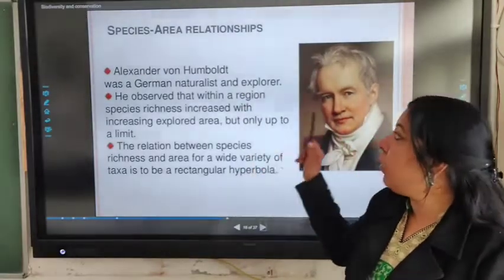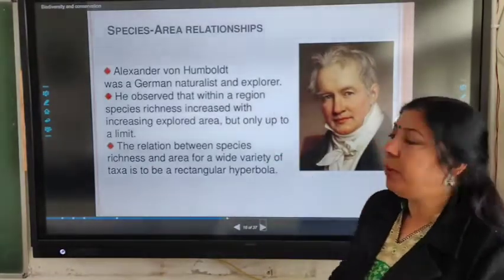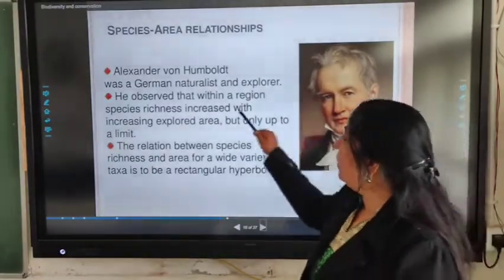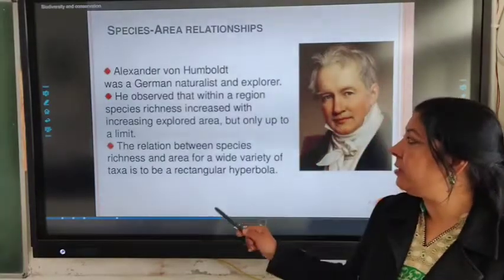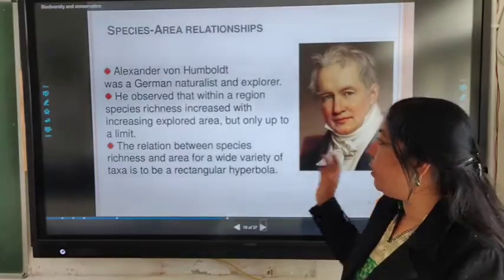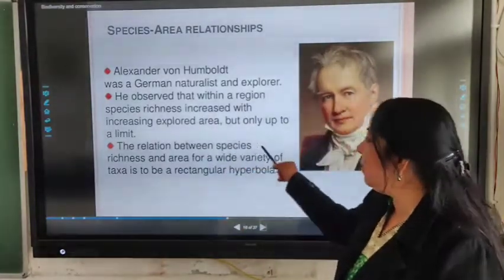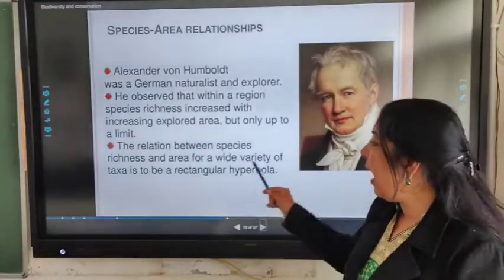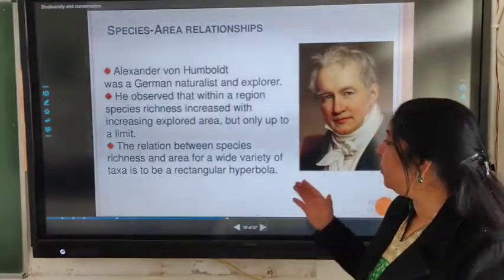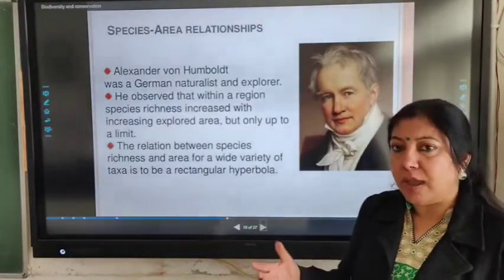Alexander von Humboldt, who was a German biologist, observed that within a region, species richness increased with increasing explored area, but only up to a limit. And the relation between species richness and area for a wide range of taxa was observed to be a rectangular hyperbola.